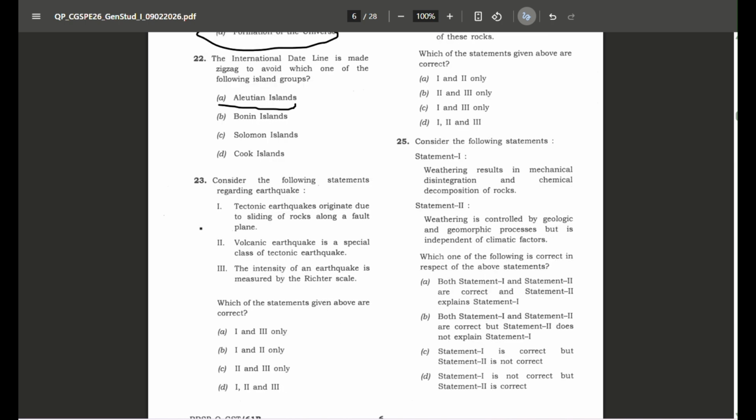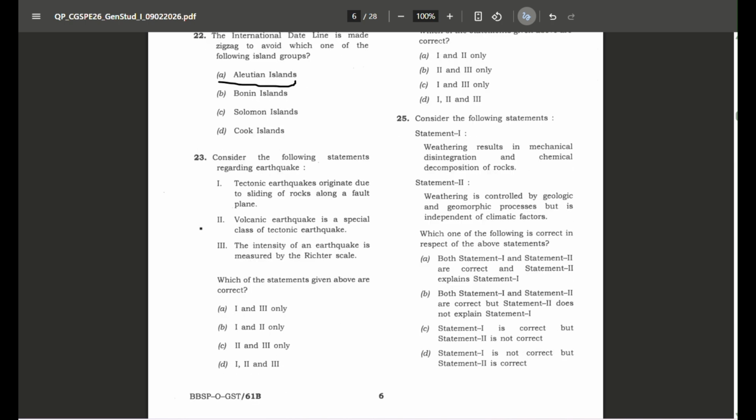Next question is regarding earthquakes. Statement 1, tectonic earthquake originates due to the sliding of rocks along a fault line. That is absolutely correct. Statement 2, volcanic earthquake is a special class of tectonic earthquake. Let us see first the statement third.